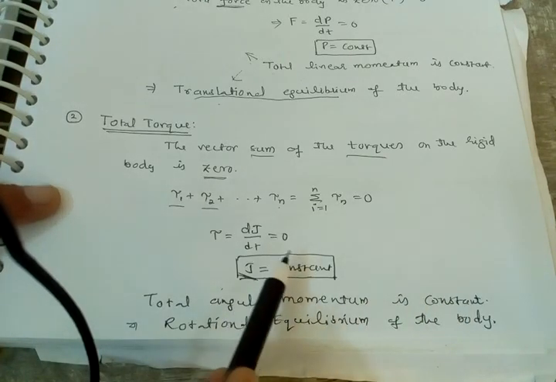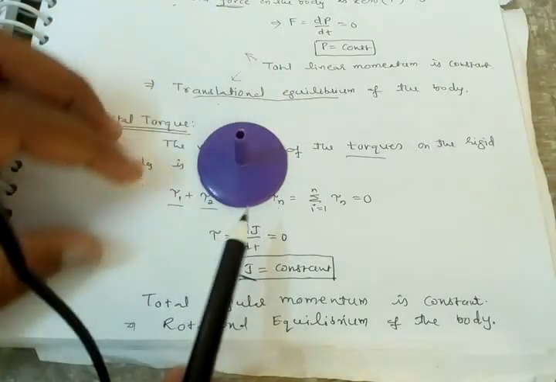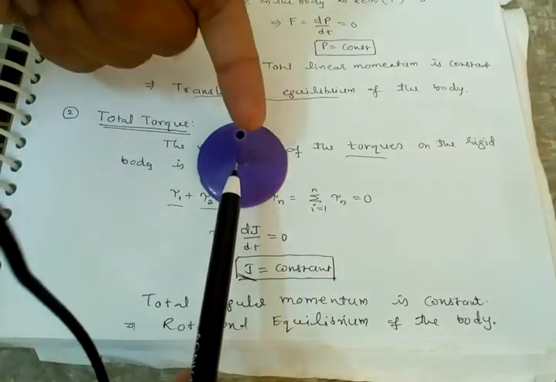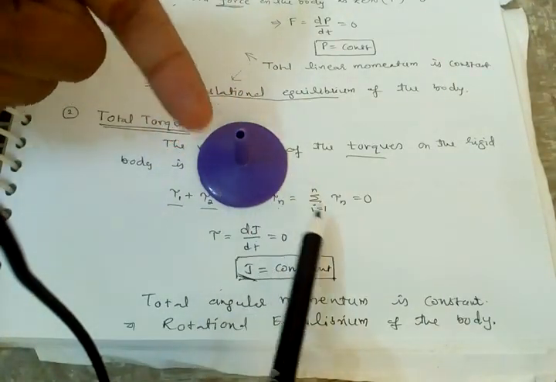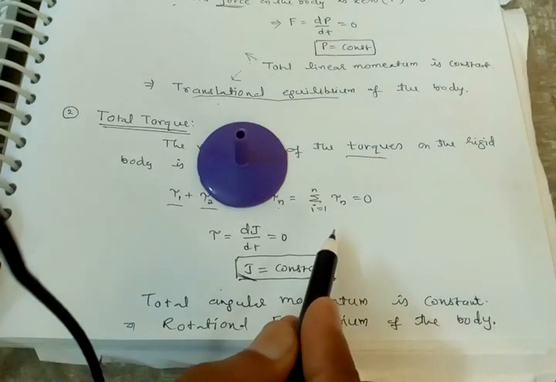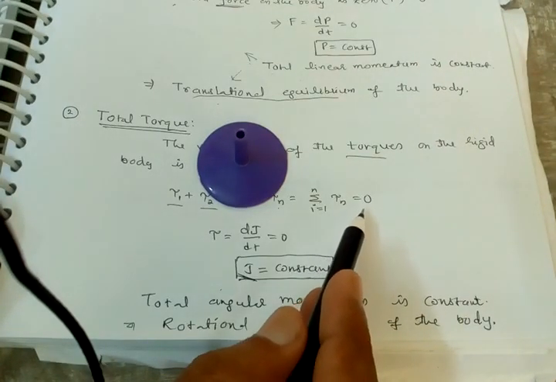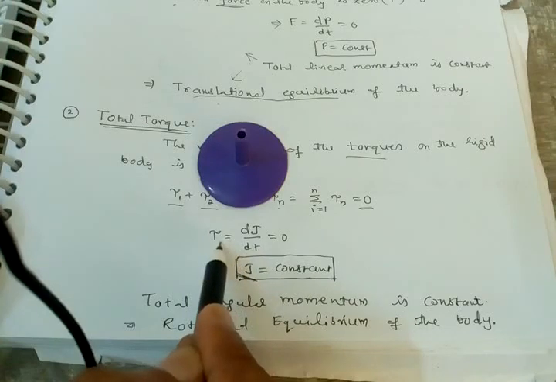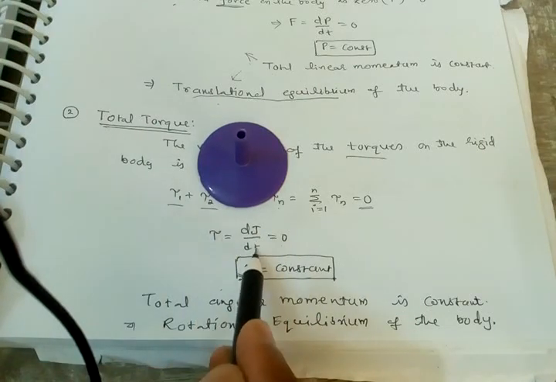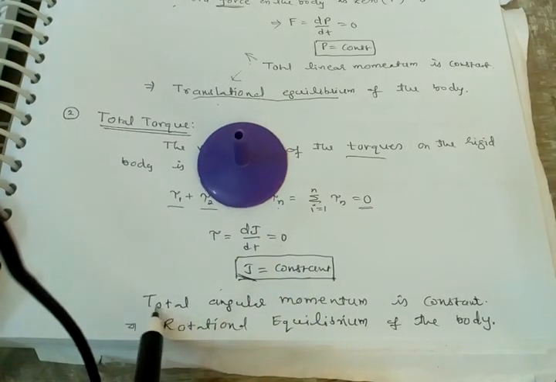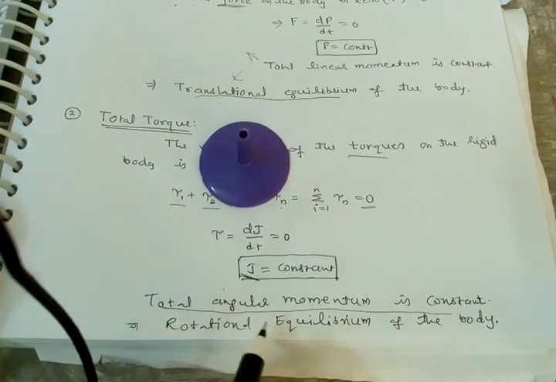See here also, if you are applying one torque here, one more torque in this direction, and one more torque in this direction, then the net total torque, the vector sum of the torques on the rigid body, is 0. Then tau equal to 0, dj by dt equal to 0, J is constant. The total angular momentum is constant.